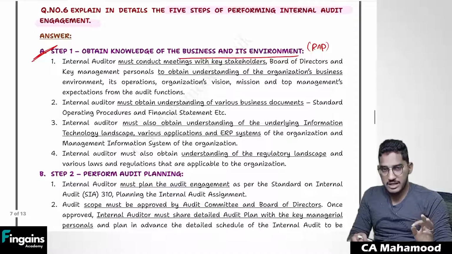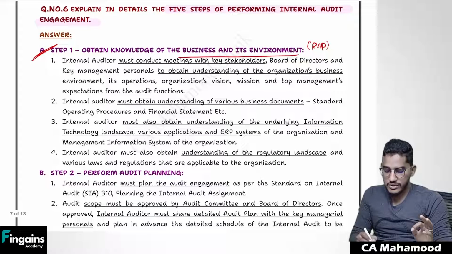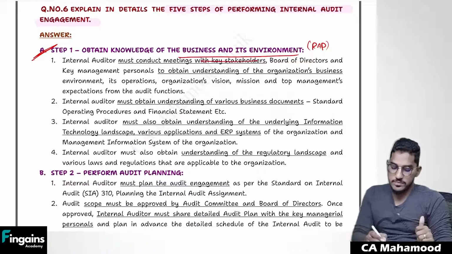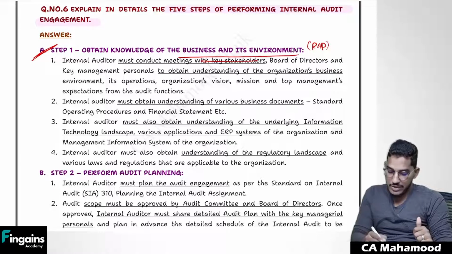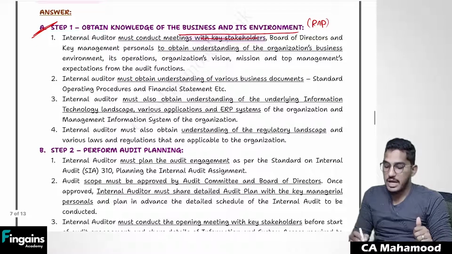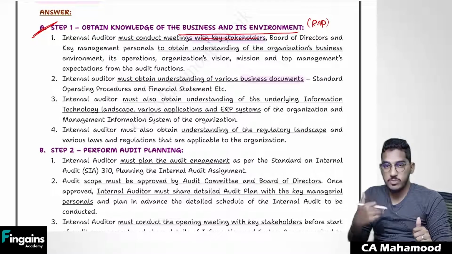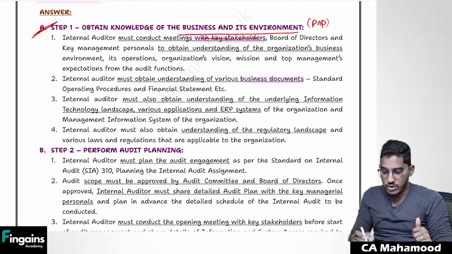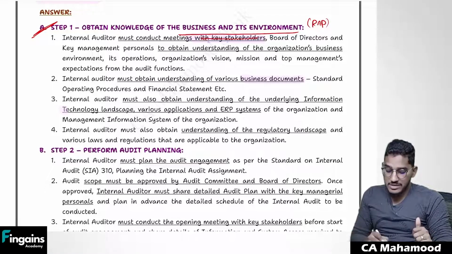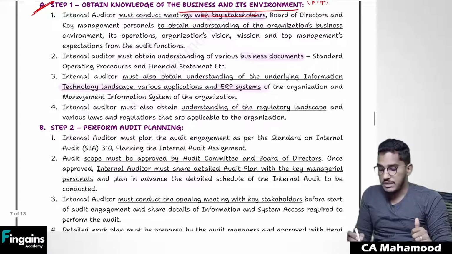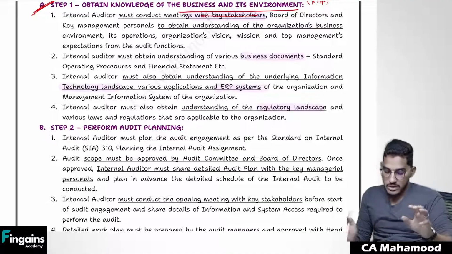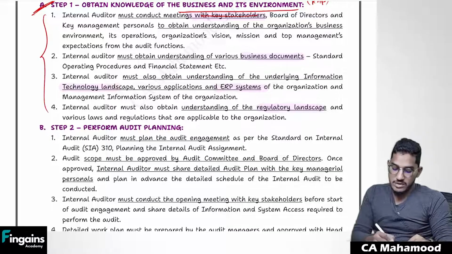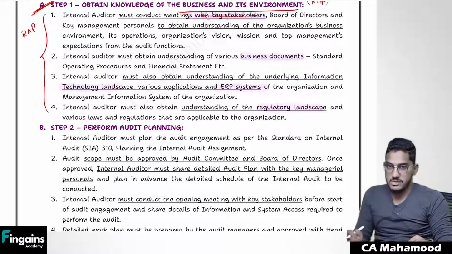Sir, how can I obtain understanding regarding the client's business? First, you have to conduct meetings with the stakeholders. You have to speak with management, those charged with governance, and the board of directors. You have to read their annual reports. You should read various business documents like standard operating procedures, MOAs, AOAs. Also you should try to understand the technology landscape, what kind of software and information systems they are using. Even you should try to understand the regulatory landscape, what kind of laws and regulations are applicable to your client. This is what we call risk assessment procedures.